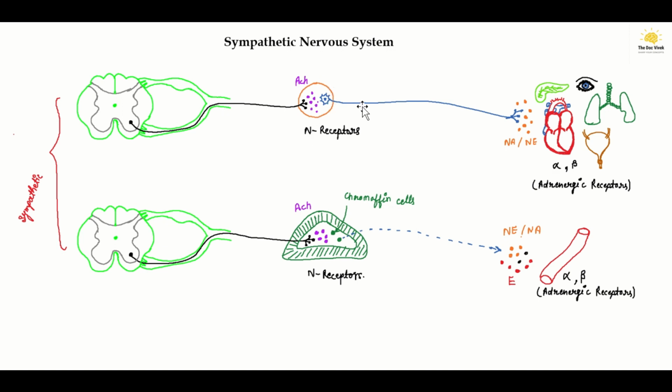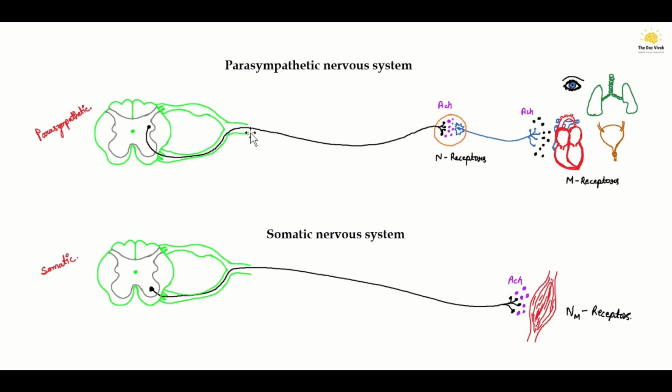And one thing which we said is that in the sympathetic nervous system, the preganglionic neuron is shorter in length, whereas the postganglionic neuron is always longer in length. Whereas in the parasympathetic nervous system, the preganglionic neuron is longer in length, whereas the postganglionic neuron is very short in length due to the location of the ganglion very close to the effector organs.